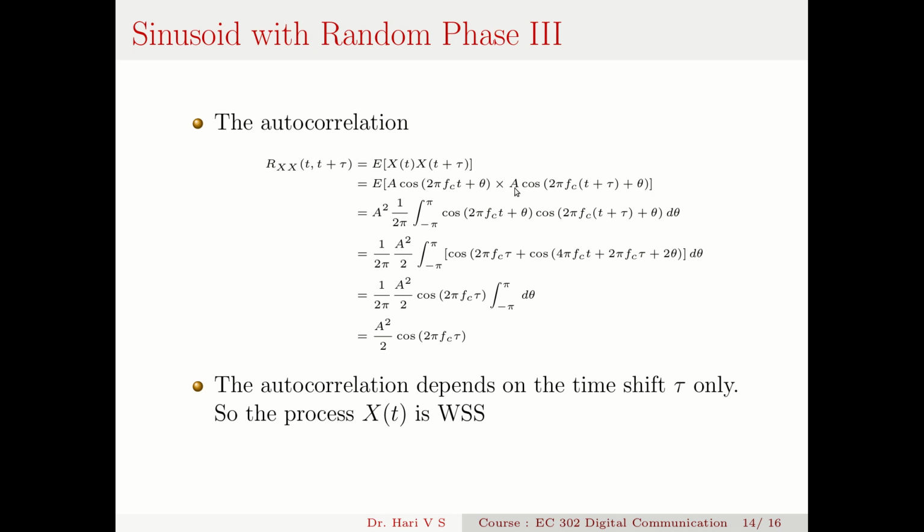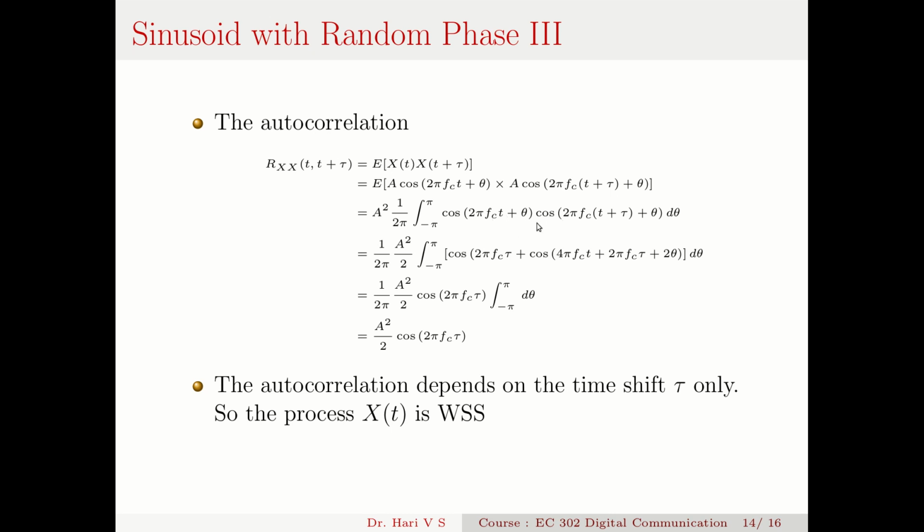Now I can take out this A squared from the expectation, because A is a deterministic quantity, and I have to multiply this by f theta of theta. f theta of theta is 1 by 2 pi from minus pi to pi. So this integral from minus infinity to infinity is modified to minus pi to pi. And inside this integral I have cos(2 pi fc t plus theta) cos(2 pi fc (t plus tau) plus theta) d theta. Now this is a product of cosines.